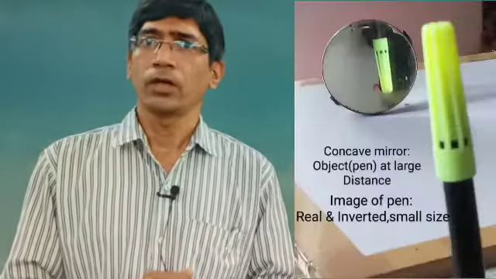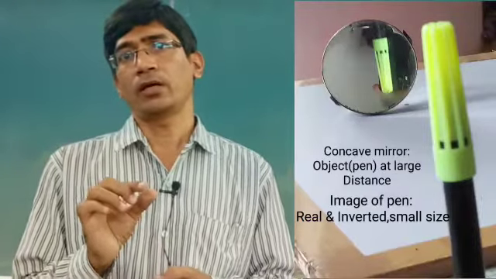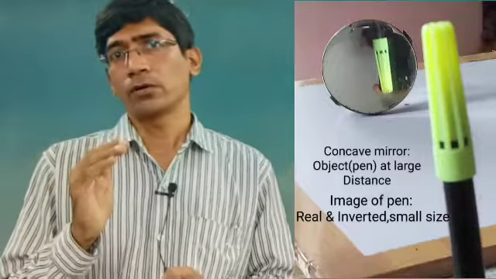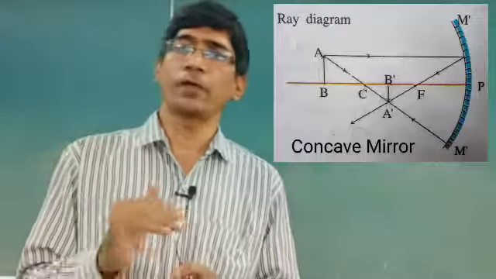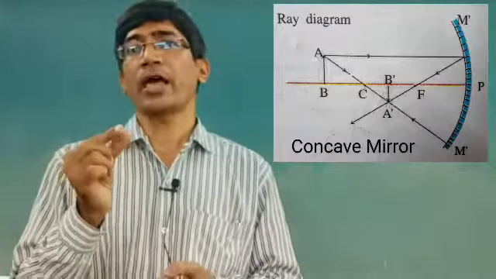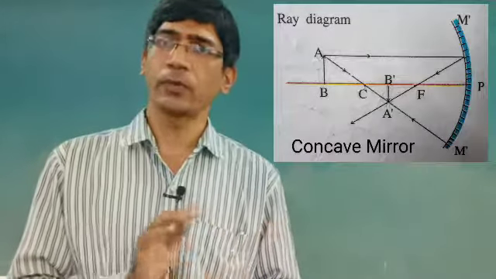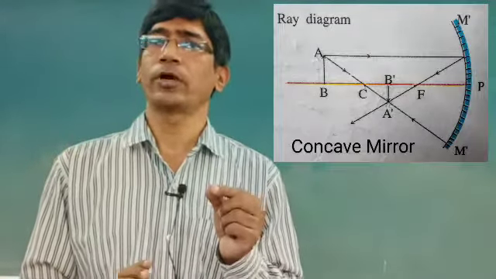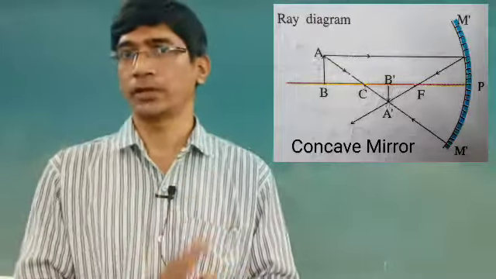We are taking two types of image. One is the real image and the other is the virtual image. What is the real image? If the incident rays are reflected from the mirror, and after reflection the rays actually meet at one single point, then at that point we get the real image.